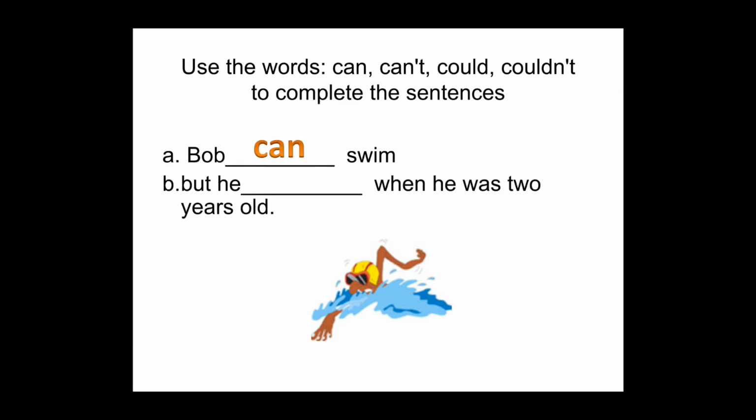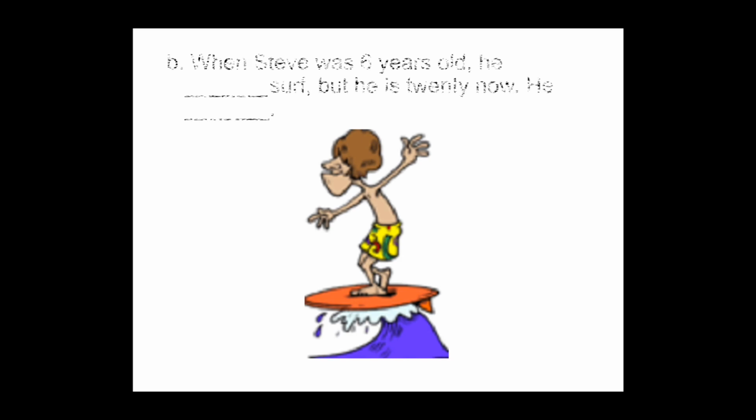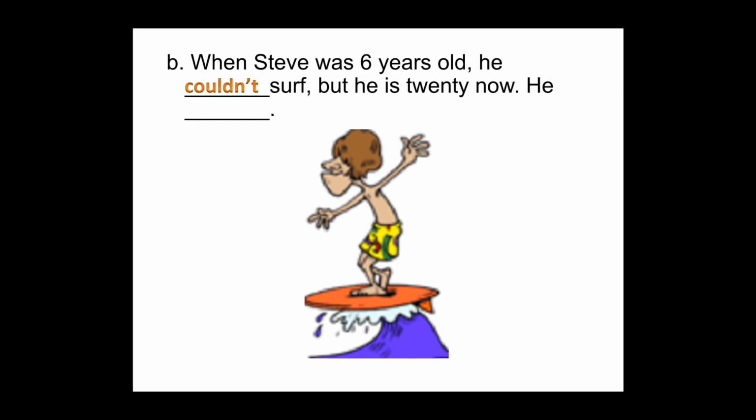For example, Bob can swim, but he couldn't when he was 2 years old. Bob puede nadar, pero él no podía cuando él tenía 2 años de edad. Another example. When Steve was 6 years old, cuando Steve tenía 6 años de edad, he can or could, but he is 20 now. He can or could. We are going to check now. He couldn't surf, but he's 20 now, pero ahora él tiene 20 años, entonces he can.